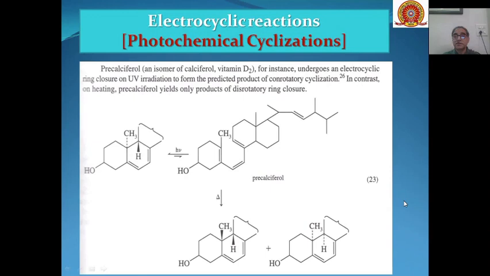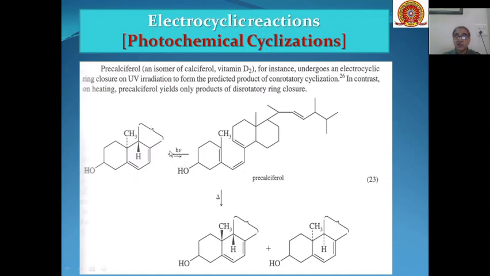Another example of photochemical cyclization is calciferol. This you can take as an example. This is the system which is undergoing photochemical cyclization. Basically, this is a triene system, and it will cyclize to give us cyclohexadiene if the reaction is done photochemically.